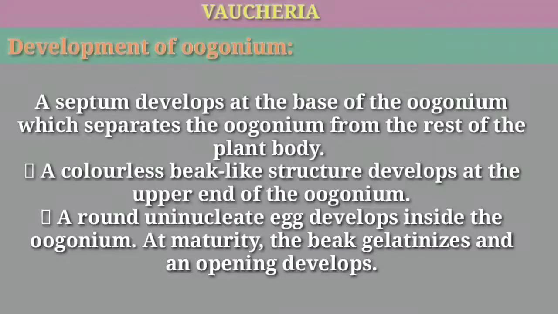A septum develops at the base of the oogonium, which separates the oogonium from the rest of the plant body. A colorless beak-like structure develops at the upper end of the oogonium. A round uninucleate egg develops inside the oogonium. At maturity, the beak gelatinizes and an opening develops.